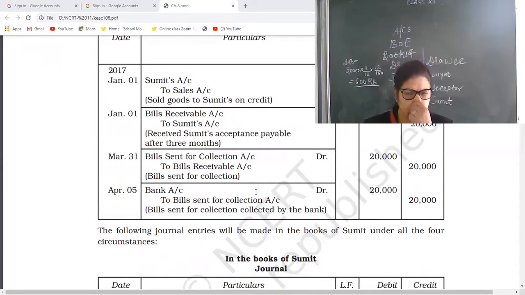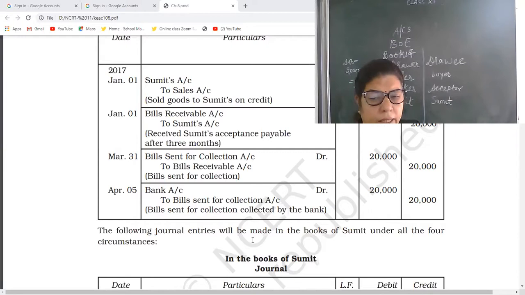Now on 31st March, the date given in the question, bill sent for collection: BSC debit to BR, because BR is going out. Then on 5th April, the bank informed him that the amount was collected. So the entry will be bank account debit to BSC. Means the amount collected by the bank is transferred to the bank account.